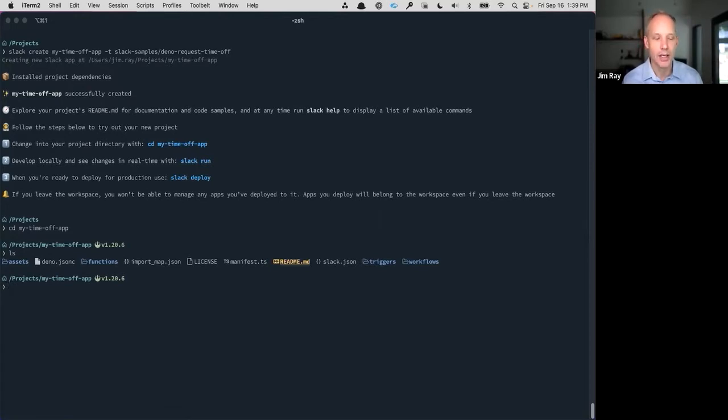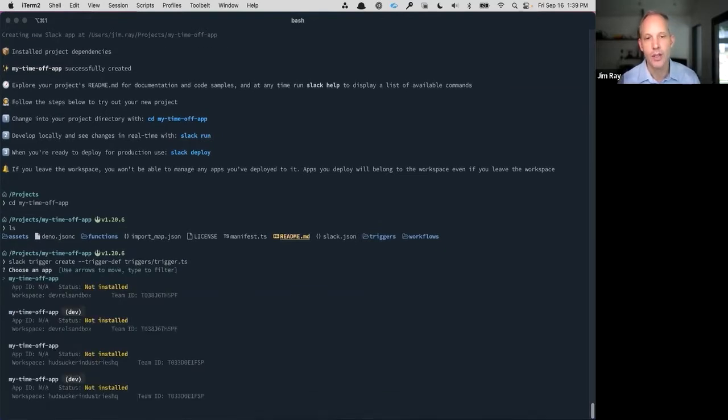So the next thing I'm going to do is I'm just going to create that trigger. Now, remember, the trigger is actually how you call your workflow. So I'm going to do Slack trigger. We're going to create a new trigger. And this app already has a trigger defined. So I'm just going to call it from the triggers directory, and it's in that TypeScript file there.